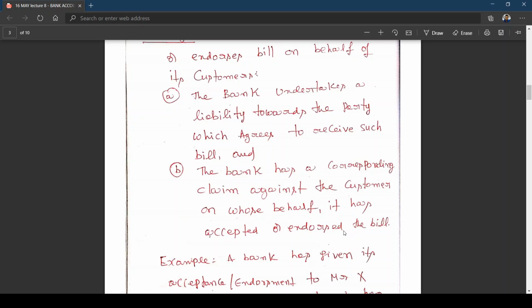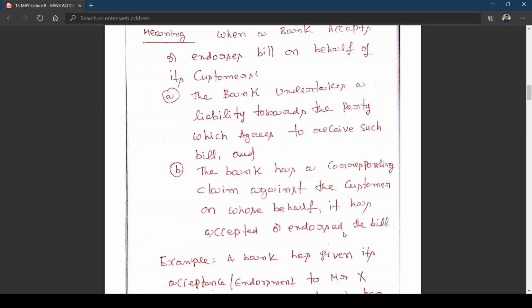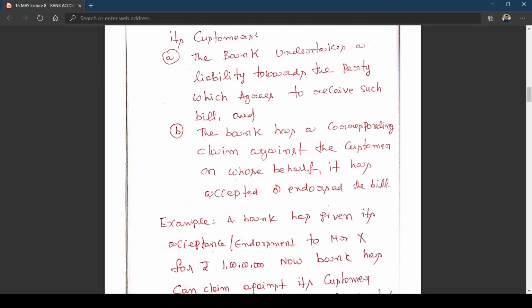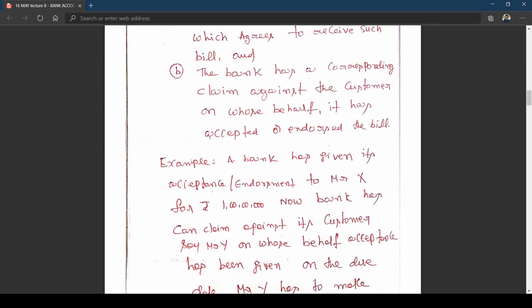That means the bank can get the money from its customer because on his behalf the bank has accepted or endorsed the bill. The same thing I explain here in terms of an example: a bank has given its acceptance endorsement to Mr. X for rupees 1 crore.